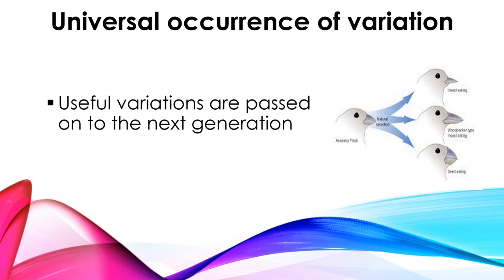This is the third fact he said regarding this universal occurrence of variation. So if there is a struggle, if there is a competition, surely it is leading to this occurrence of variation, right? So what do you mean by this variation? For example, if there is a competition among the same kind of organisms or species, surely they have to modify themselves to survive in the changing environment. Unless there is this variation or modification, it could not survive in the changing environment.